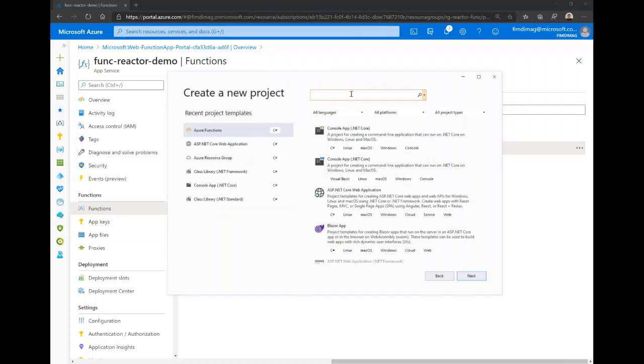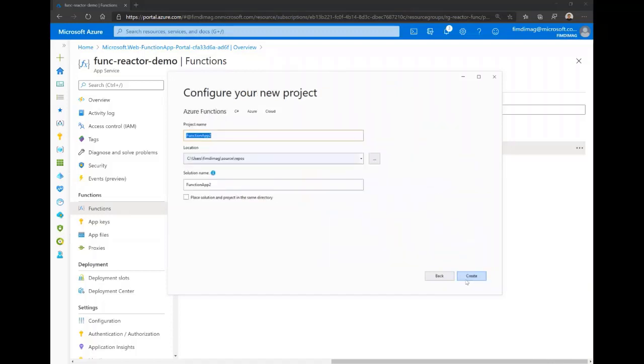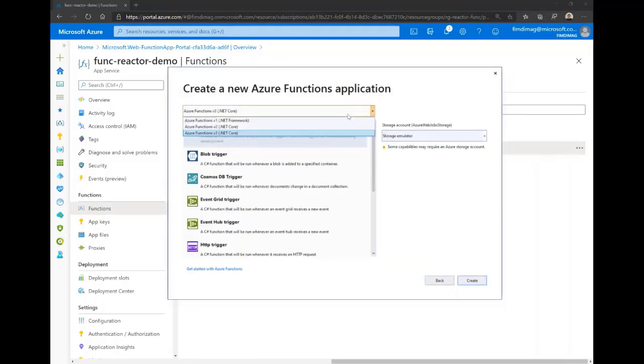So here we can search for function, and here we have the template of the function. Click on Next. We need to add a name, Reactor, for example, function app, and then create. Here we have the templates. To start, we have 3 versions of Azure Functions: version 1, 2, and 3. For example, for .NET, version 1 is .NET Framework only. Version 2 and version 3 are .NET Core. Version 2 is .NET Core 2. Version 3 is .NET Core 3.